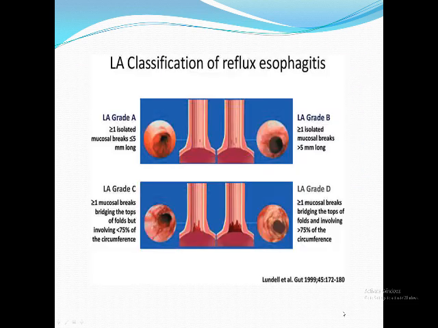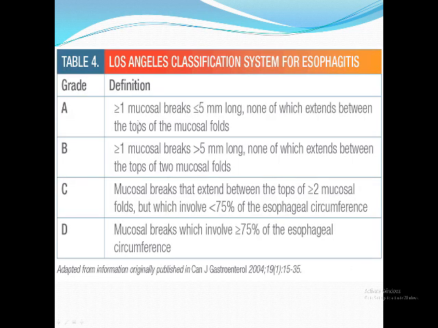As I told you, one of the advantages of endoscopy in GERD is that it helps us to grade the degree of esophagitis. We have what we call the Los Angeles classification of reflux esophagitis. According to the ulceration, it is graded either A, B, C, or D. You can read them. Also, this is the Los Angeles classification written in a table, easier to read, according to the size of mucosal ulceration and the presence or absence of complication.